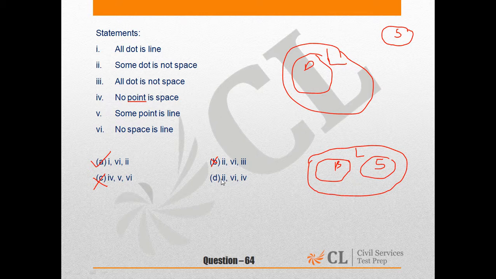Similarly, option D. Statement 2 says some dot is not space. Statement 6 says no space is line. Statement 4 says no point is space. Again we see the introduction of a new element in the conclusion. The word point, or the variable point, has not been defined in statement 2 or statement 6. Hence, this is not a correct conclusion. So the answer is A.